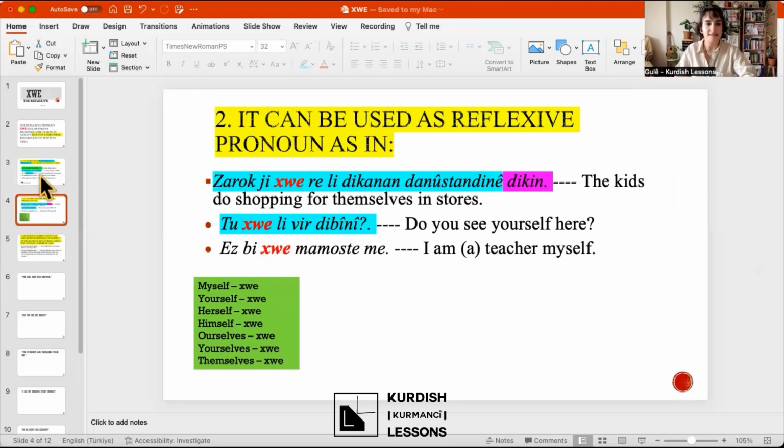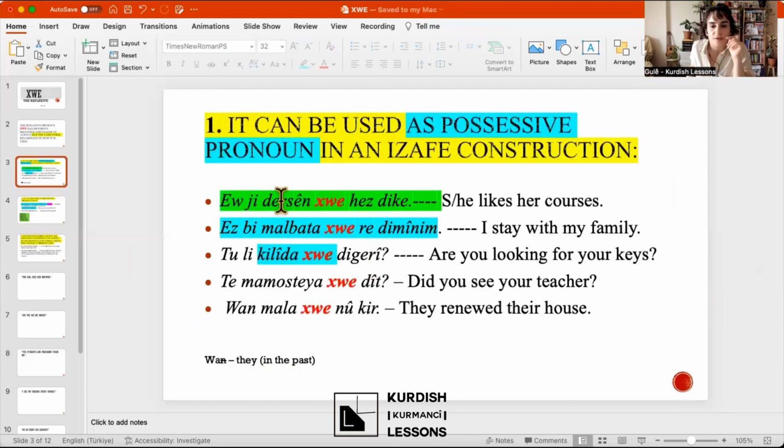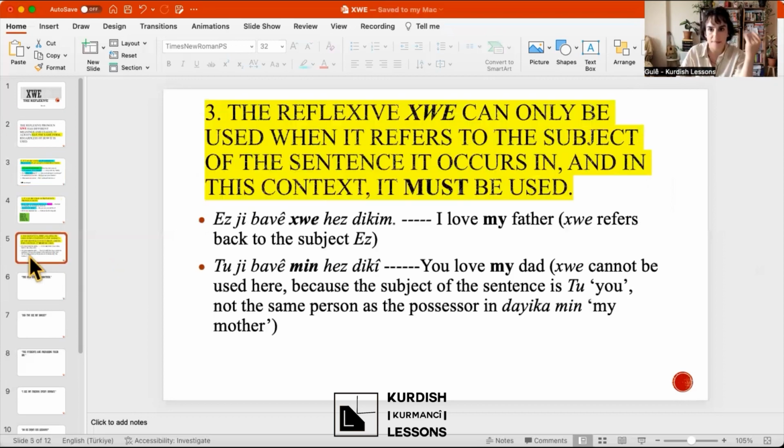So I said in the first rule, it can be a possessive pronoun. But when to put khwe, when to put min, when to put te, it's very important. So it says, the reflexive khwe can only be used when it refers to the subject of the sentence it occurs in.